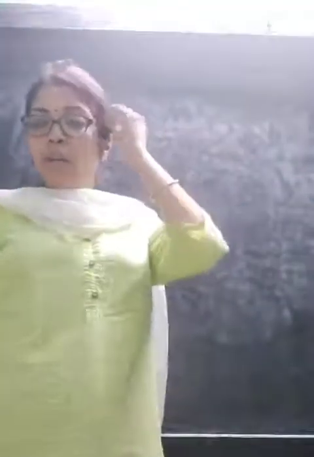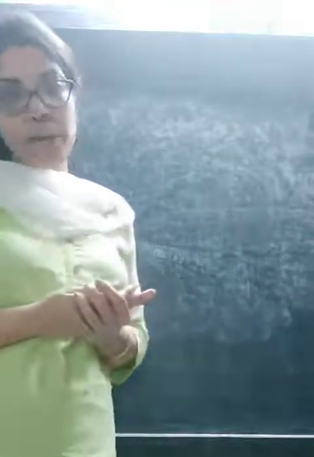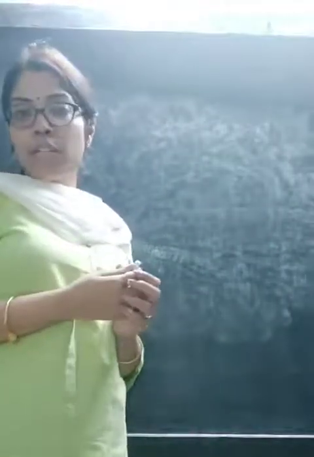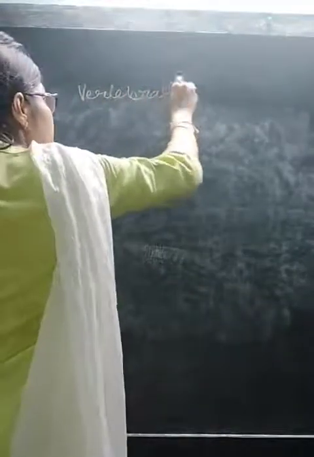Chordata means those who have the vertebral column. In the first chart you will find the subphylum Urochordata, Cephalochordata and Vertebrata. The first two are not there in your syllabus, so we will directly start with subphylum Vertebrata. What is Vertebrata?